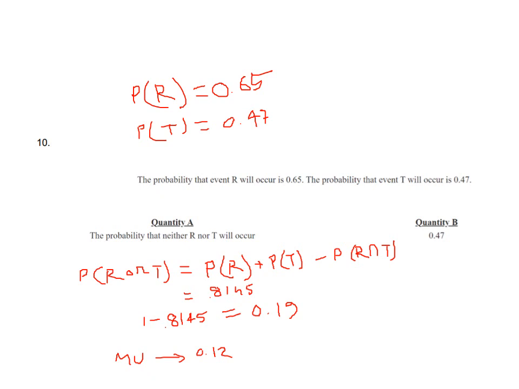Now the question asks the probability that neither R nor T will occur. So 1 minus the probability of R or T, that is 1 minus 0.8145 equal to 0.19. If you take that the events are mutually exclusive, then you will get the answer as 0.12. So in both cases, quantity B, that is 0.47, is greater. So whatever condition you choose, the answer will be